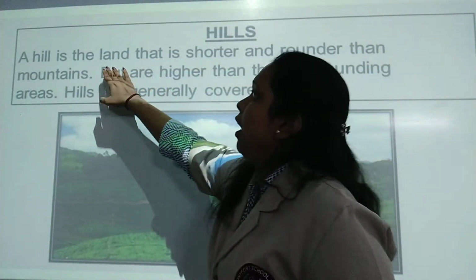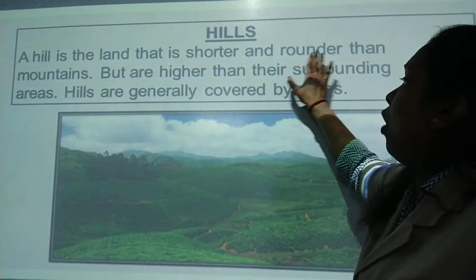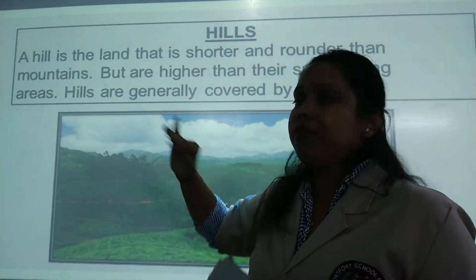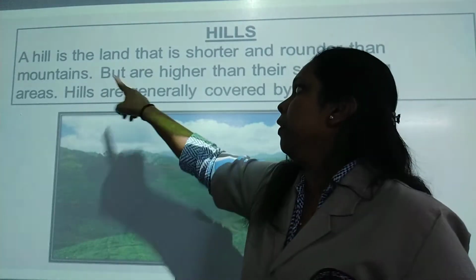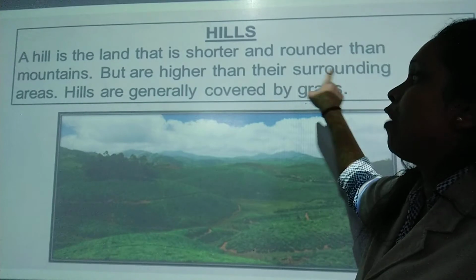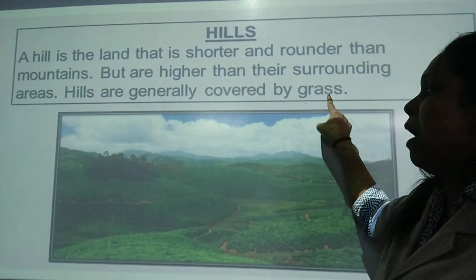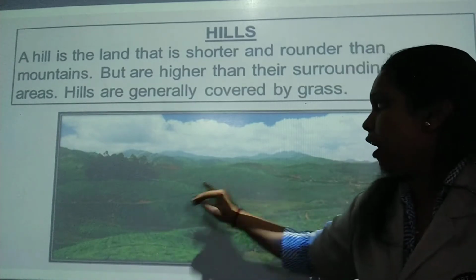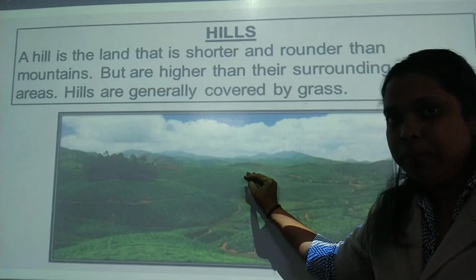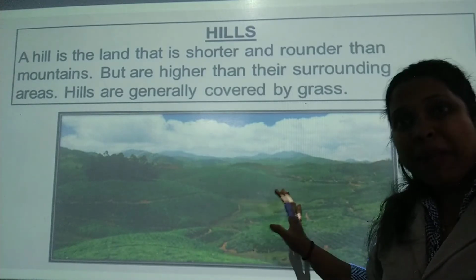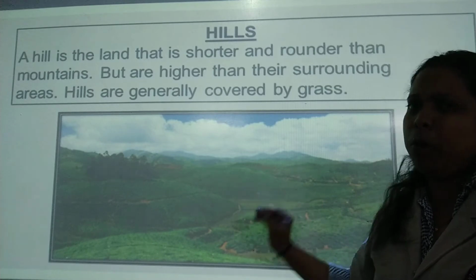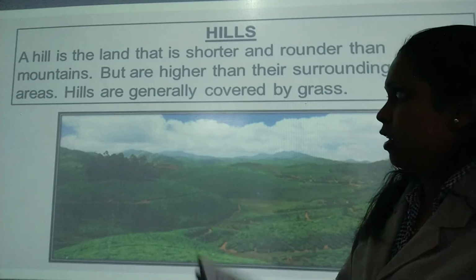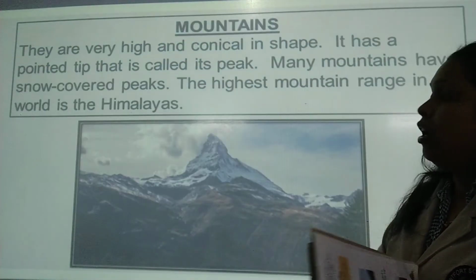Now we read, a hill is a land that is shorter and rounder than a mountain. Hill, mountain se thoda chota, and it is a bit round in shape from the top. But they are higher than their surrounding areas. Hills are generally covered by grass. You can see the picture of a hill. Chote hills you can see, and from the top they are round in shape and they are covered with grass. Mainly they are covered with grass or small plants you will find. Okay, so these are hills. What are they? These are hills.